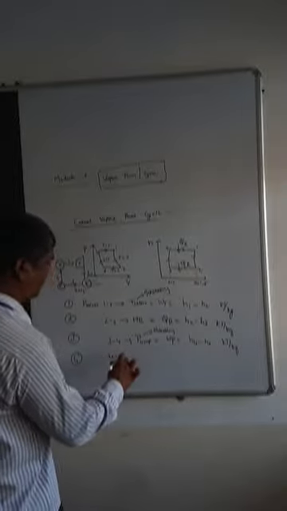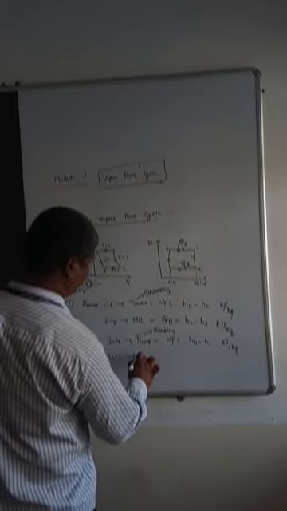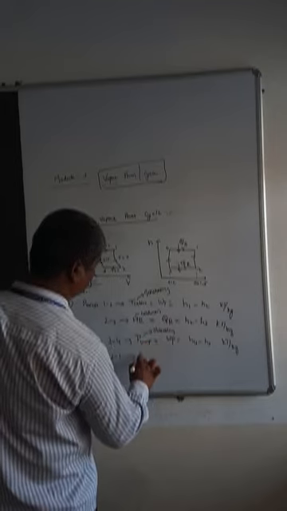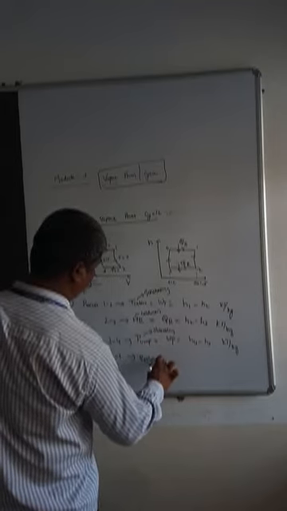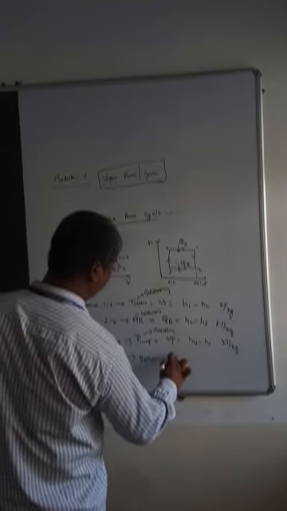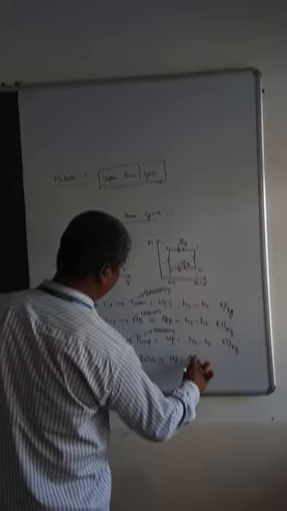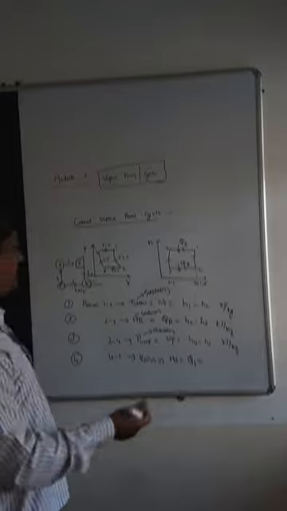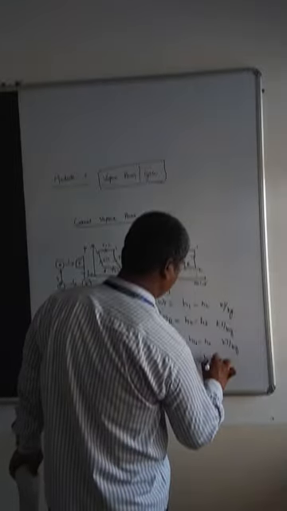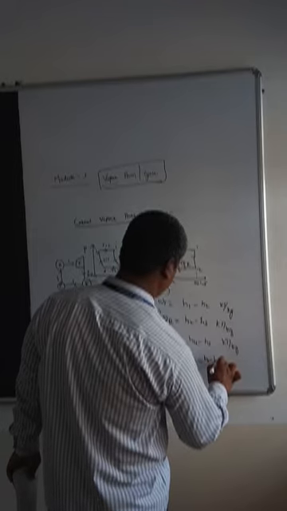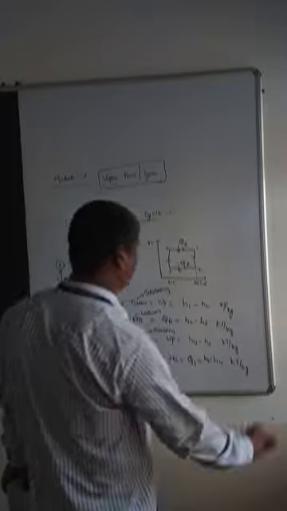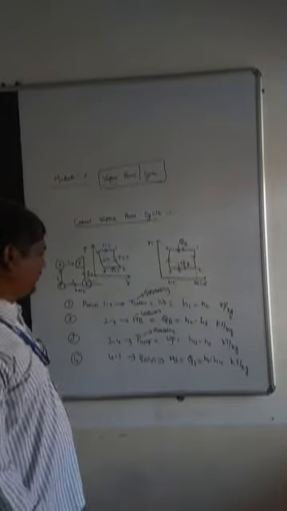Fourth, process 4 to 1, boiler work. So this is condenser and this is boiler. So heat is added, QS. Heat is added means we are burning fuels to turn that water into steam. So I can say this is H1 minus H4. So simple things are there, just concentrate upon this.